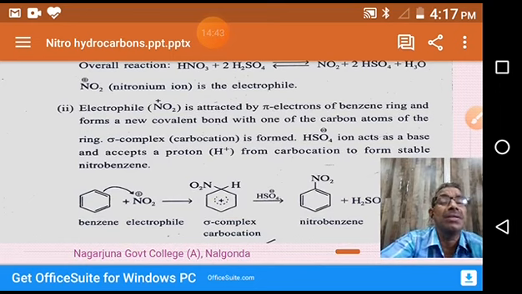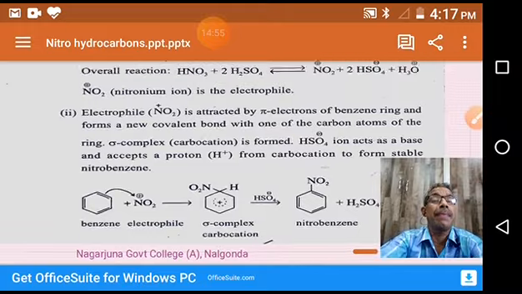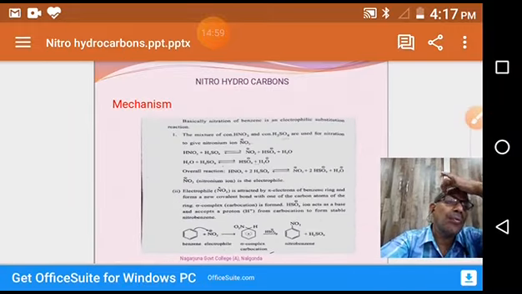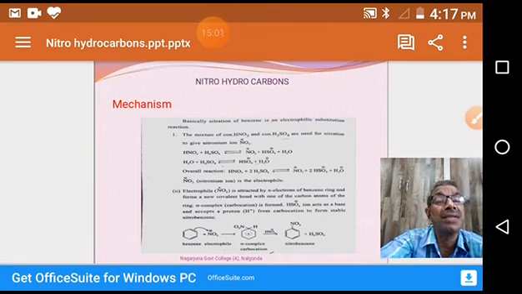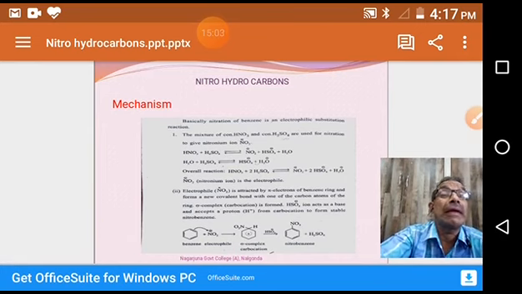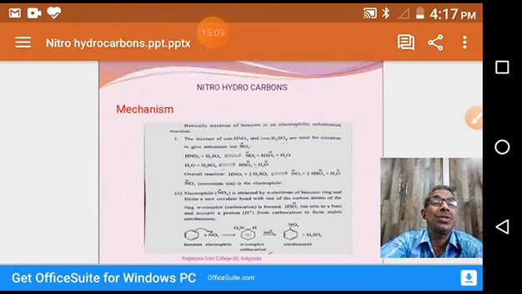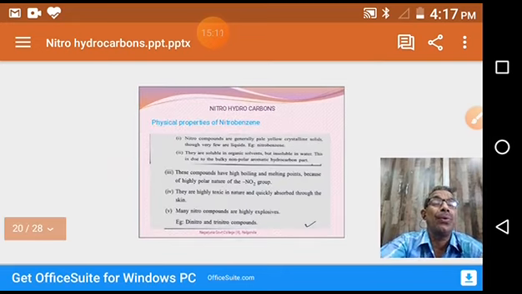This is stabilized by resonance. The stabilized sigma complex, by losing H plus to the bisulfate ion, finally gives nitrobenzene. So this is the mechanism of nitration of benzene. An equimolar mixture of nitric acid and sulfuric acid we call the nitration mixture, which provides our required nitronium electrophile.